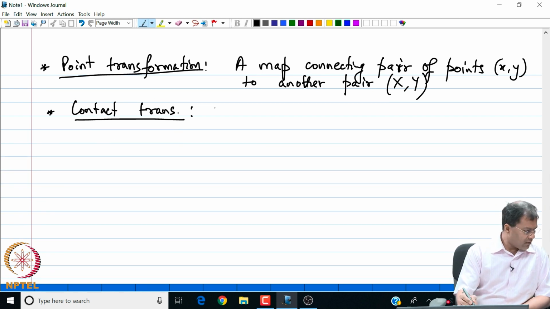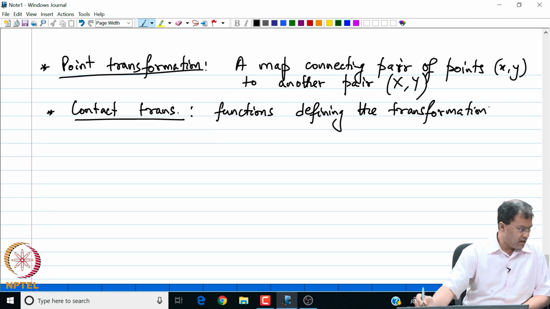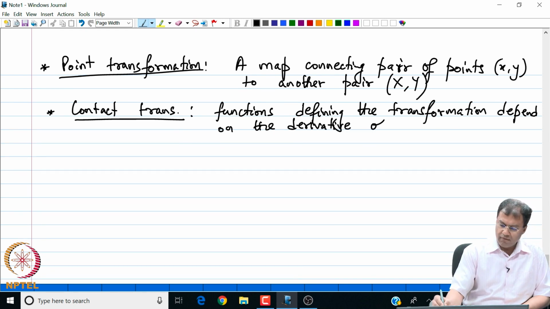So my contact transformations are functions defining the transformation which depend on the derivative of the dependent variable.